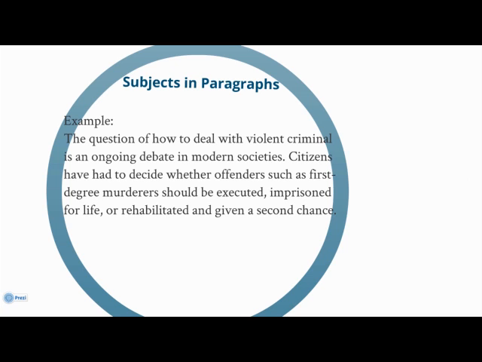Let's look at a sample paragraph. The question of how to deal with violent criminals is an ongoing debate in modern societies. Citizens have had to decide whether offenders such as first-degree murderers should be executed, imprisoned for life, or rehabilitated and given a second chance. Alright, so in this example, the first sentence is the topic sentence. You will notice that the rest of the paragraph relates directly back to the topic sentence. Each subsequent sentence proves or illustrates the topic sentence.